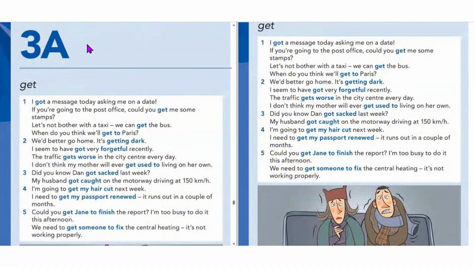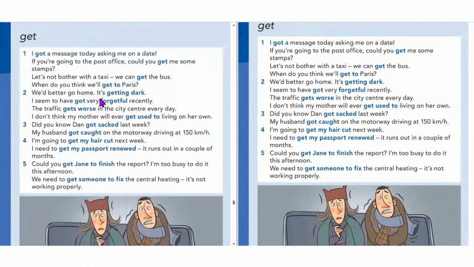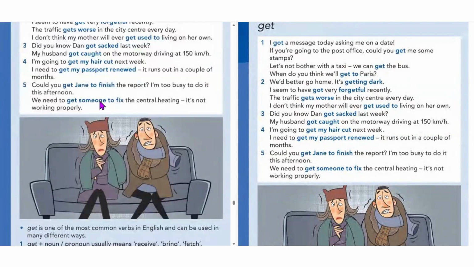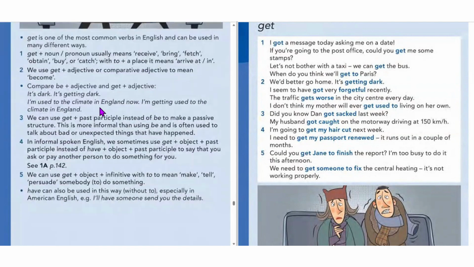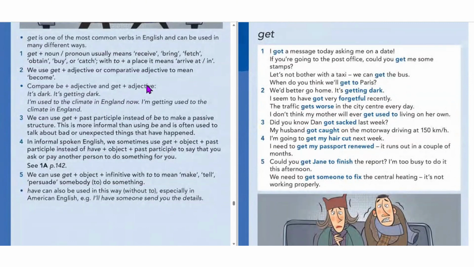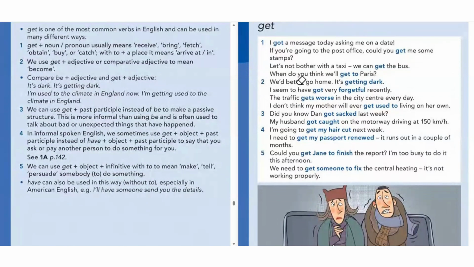As you can see here, in Unit 3A, we have got the examples, and then at the bottom, we have got the explanation. So I'm going to put the examples and the explanation side by side so that it will be easy to follow for the students. Get is one of the most common verbs in English and can be used in many different ways. So we've got 5 points and 5 examples, guys, right?